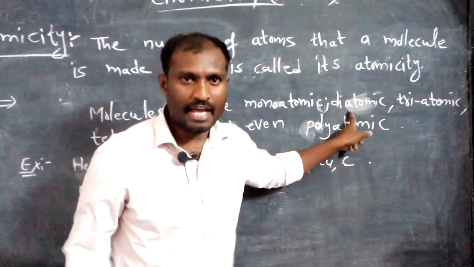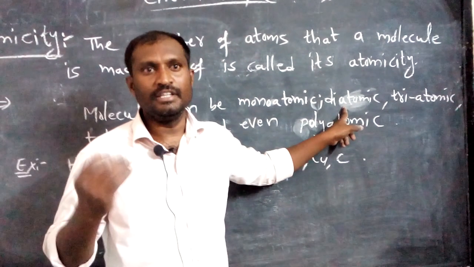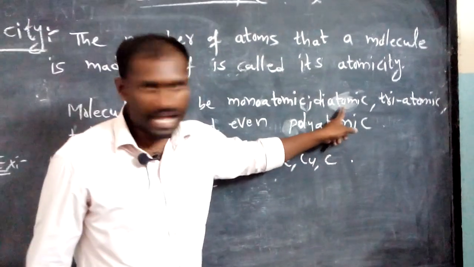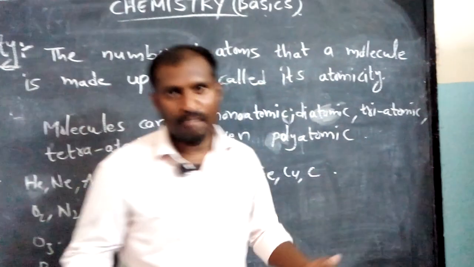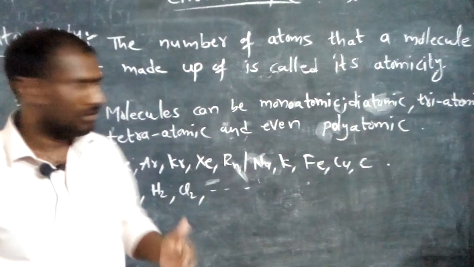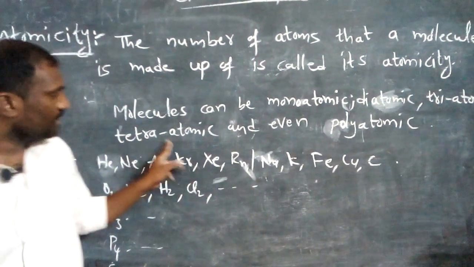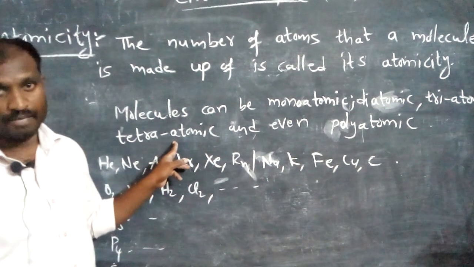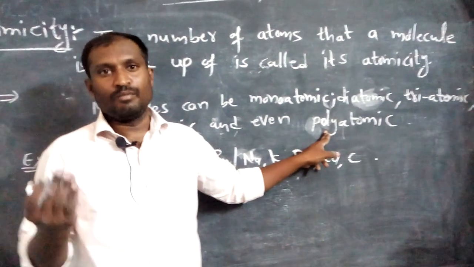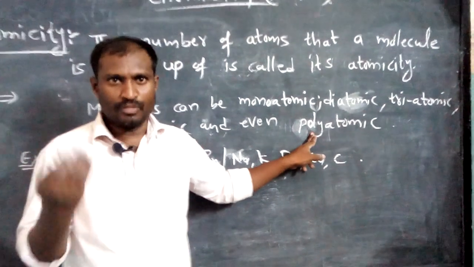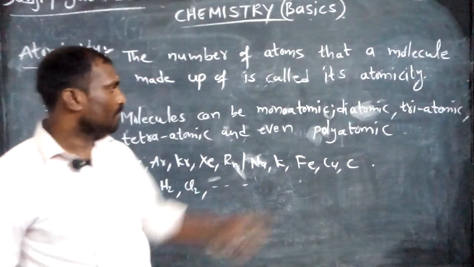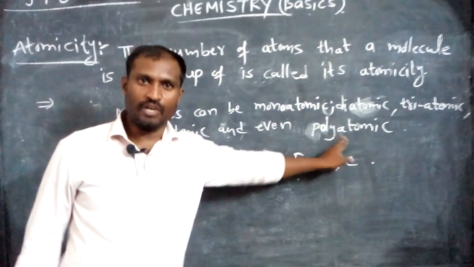And diatomic molecules are those in which the number of atoms is 2. That's why it is called diatomic. Triatomic molecules are made up of 3 atoms. Tetraatomic molecules contain 4 atoms. And if the molecule is made up of more than 4 atoms, then that molecule is called polyatomic. You can call its atomicity polyatomicity.